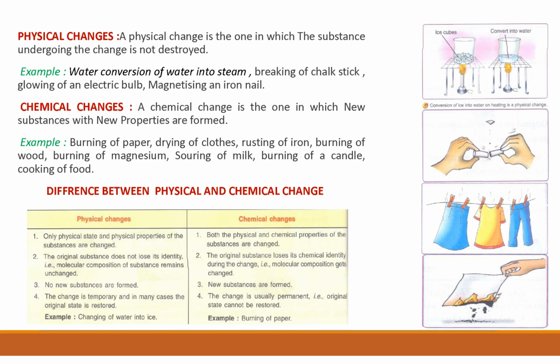And then we come to the burning of a paper. You can see when we burn it, it will convert into ash. So a new substance will form and we can't bring back its original state. So this is a chemical change. So now you can understand the basic difference between the physical and chemical changes.